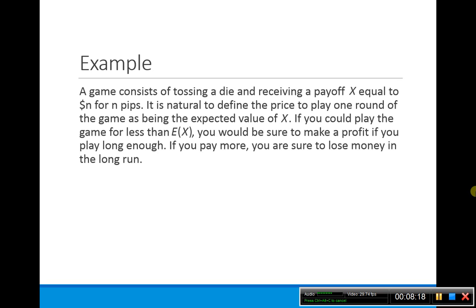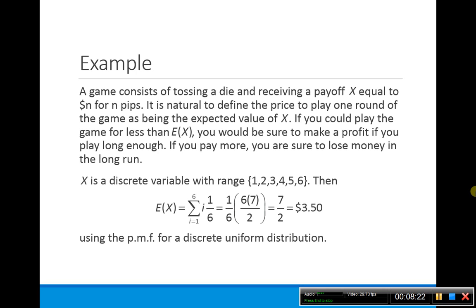So let's think about what this payoff is. X is a discrete variable. We're talking about it having range 1, 2, 3, 4, 5, 6, because here is the number of pips that show when you toss a die. The expected value: our probability mass function for each one of these is just 1/6.